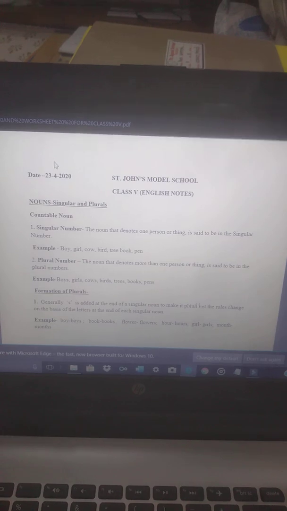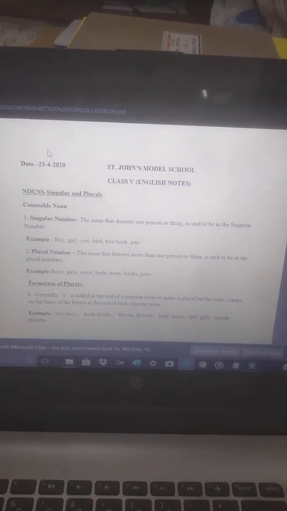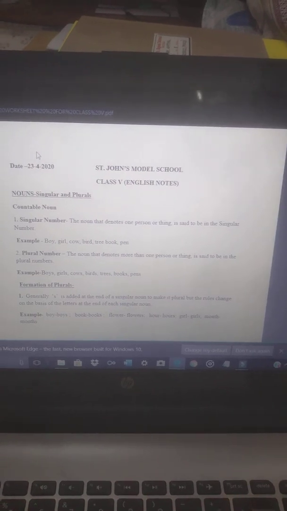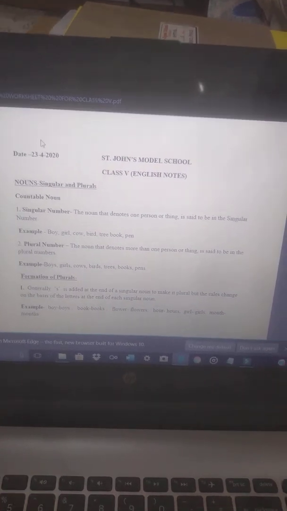In the last session, we learned about nouns, so you must be aware of nouns. We can say a noun is the name of a person, place, thing or an activity. In this class, we will be reading about nouns, singular and plural.